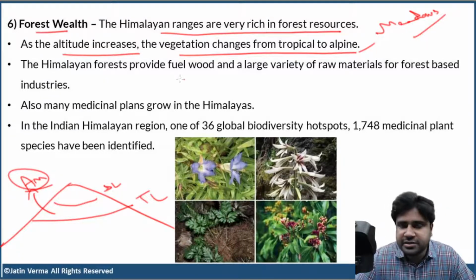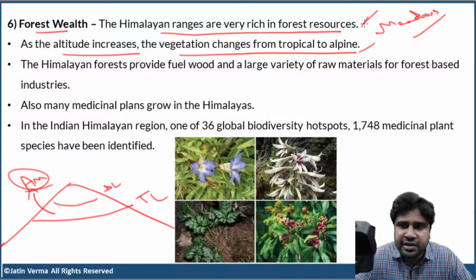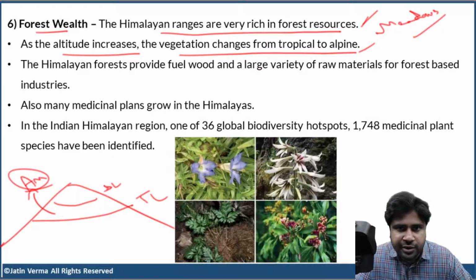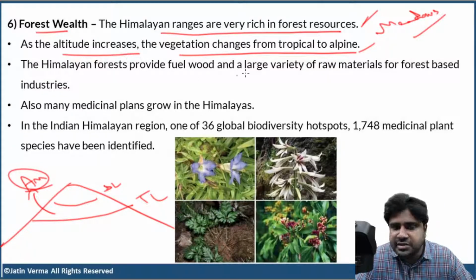Now, forest wealth. The Himalayan ranges are very rich in forest resources. Like while discussing the Himalayan hotspot, we have discussed the various types of forests or various types of habitats in the Himalayas, right? So these are very, very rich in forest resources. As the altitude increases, the vegetation changes from tropical to alpine.